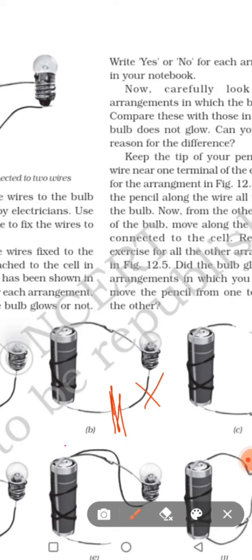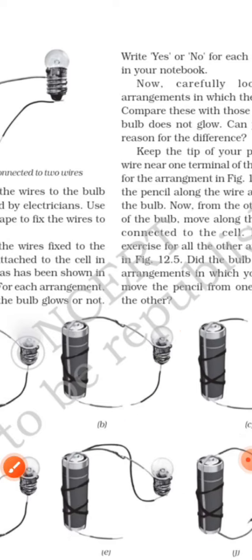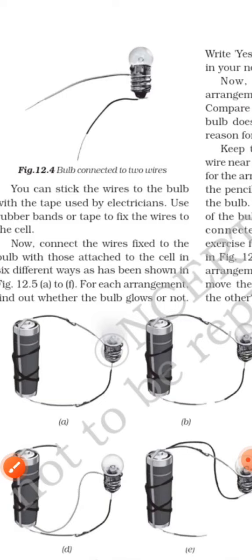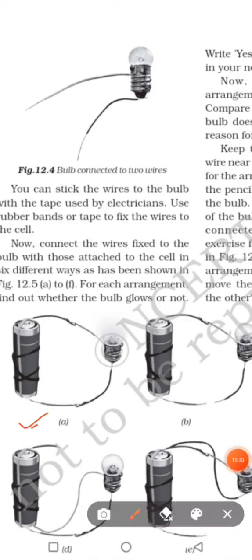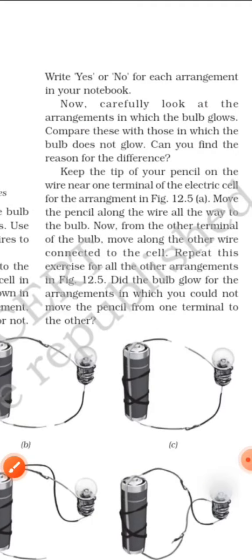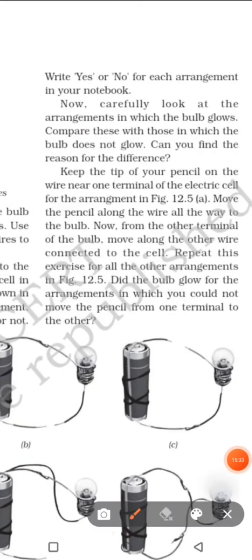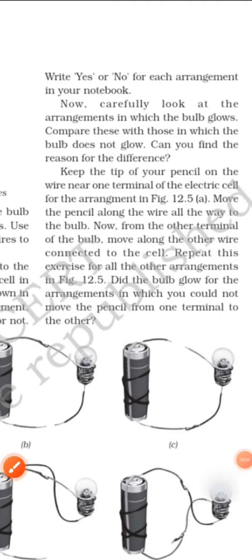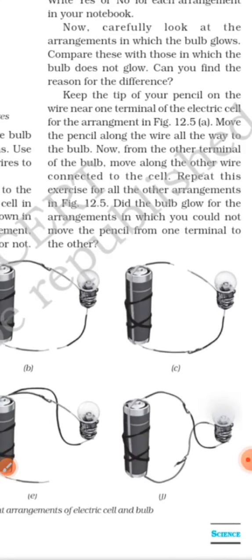So what we can conclude through these pictures is that in picture A, the bulb will glow because the circuit is complete, or the supply of electricity is completed with proper connection. In the same way, in the last picture also the connection is given properly, so the bulb glows.